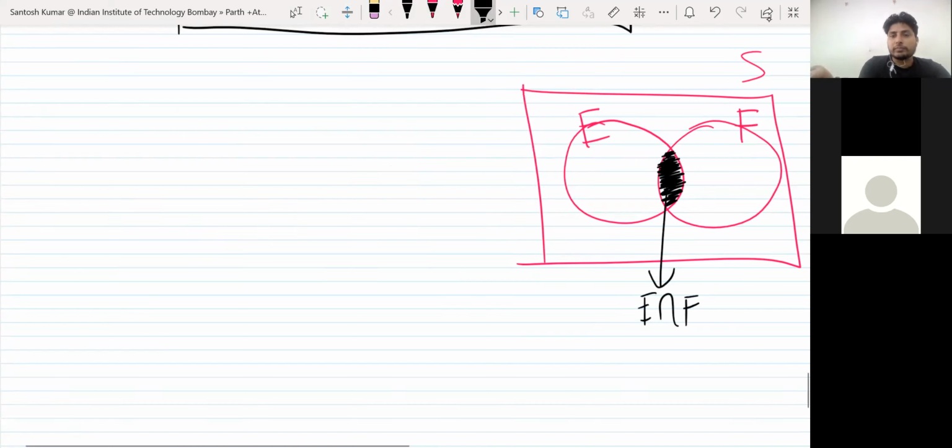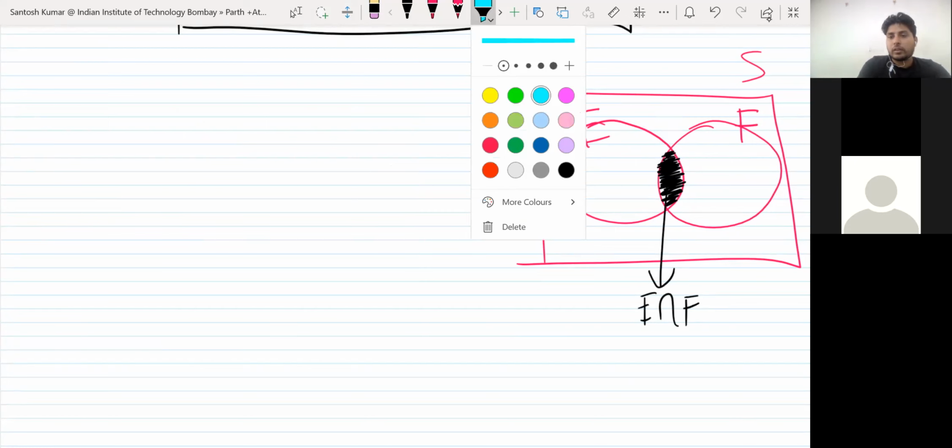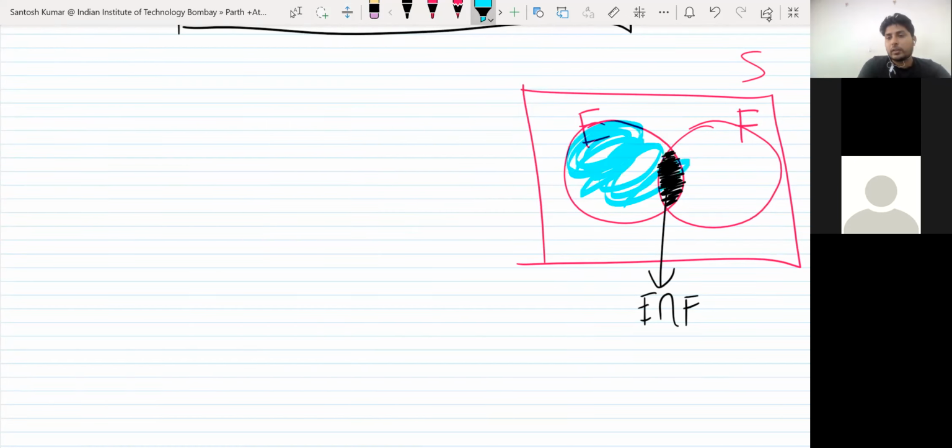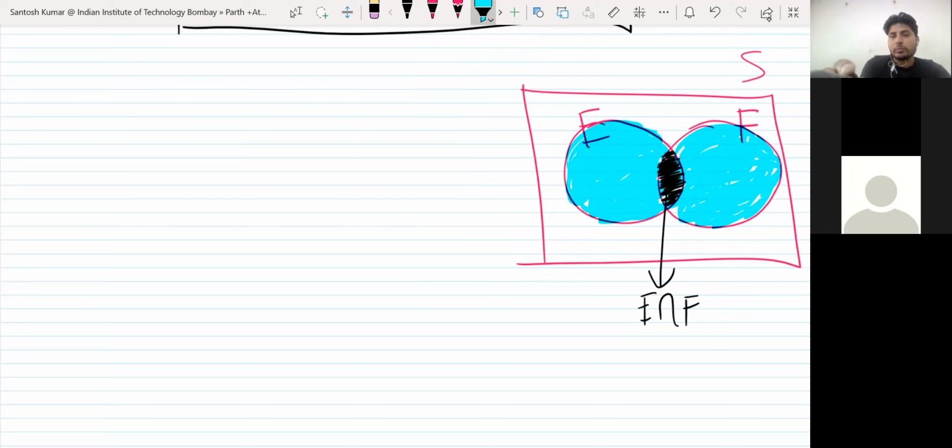So this shaded portion you are looking at is E union F. The black portion is E intersection F, and this color represents E union F.